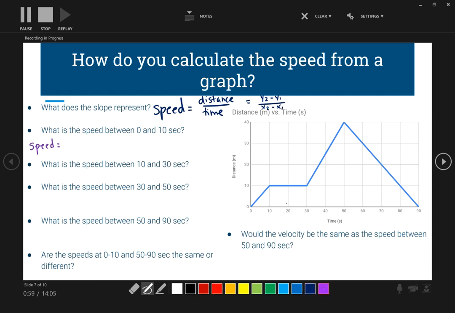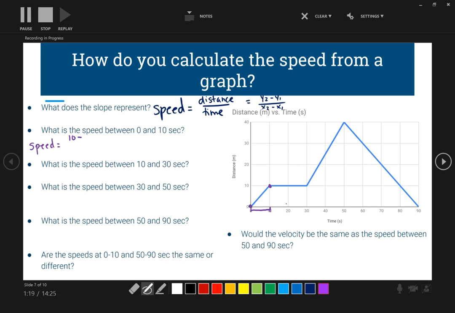So, taking a look at this first example, 0 to 10. So I'm looking at this part of my graph. So my y2, where am I ending? Okay, we're ending at 10. So it's going to be 10 minus, where are we starting?